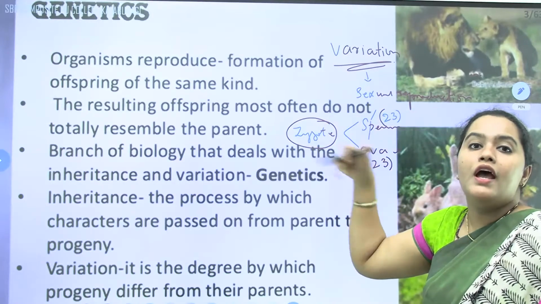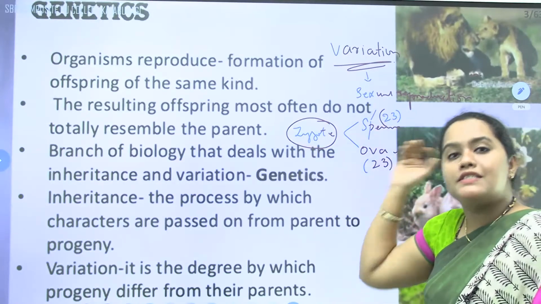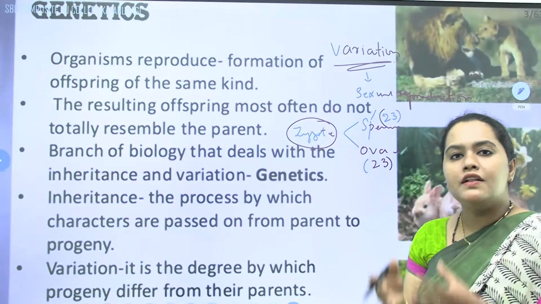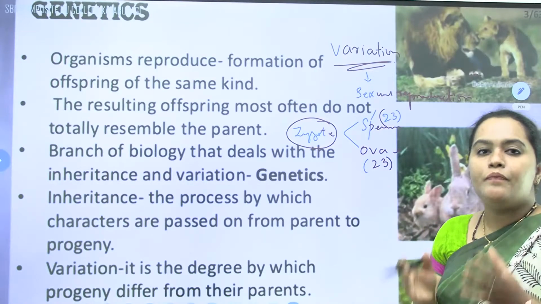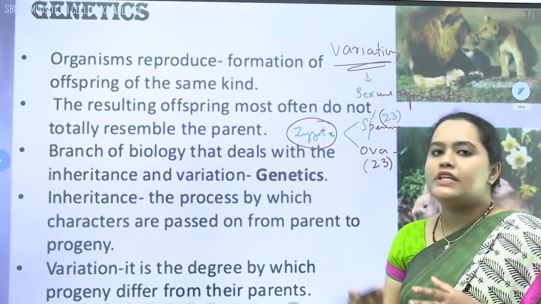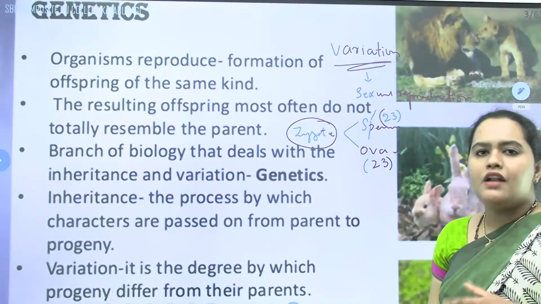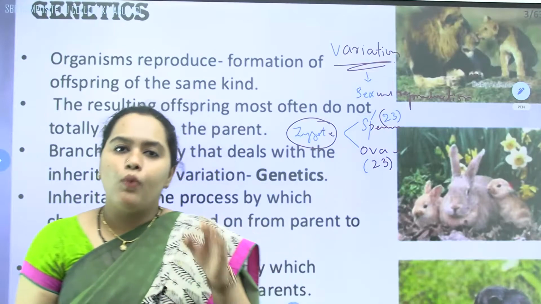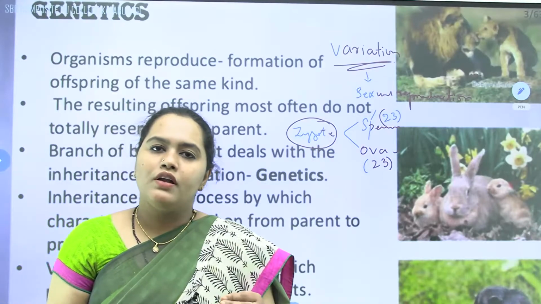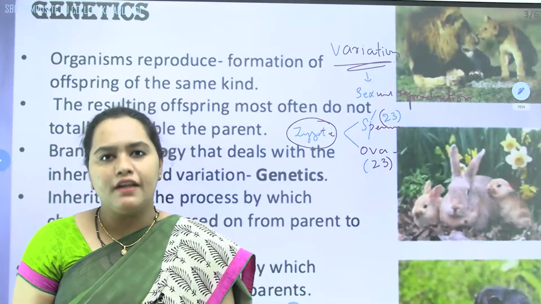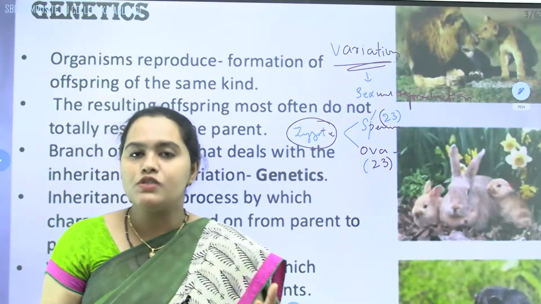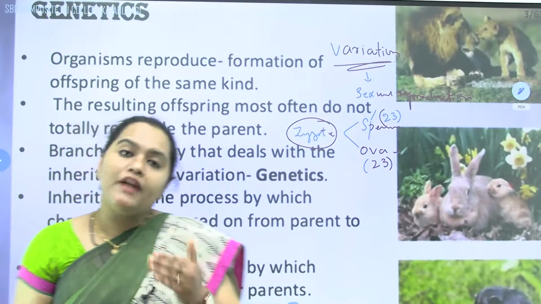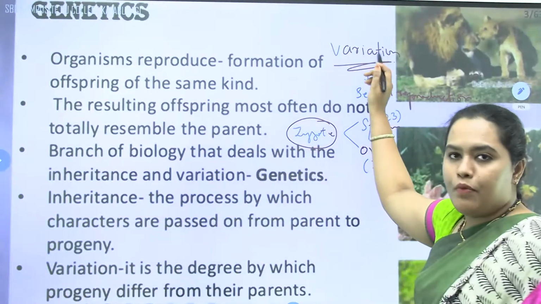It is important for evolution. It is important for survival. If variations are not there, the lethal genes will start accumulating in a population. That is why, to get rid of those lethal genes, variation should be there. Now what are these lethal genes? Health issues in our body, congenital health issues, or chromosomal aberrations are all because of lethal genes. So to get rid of those, variations are important.